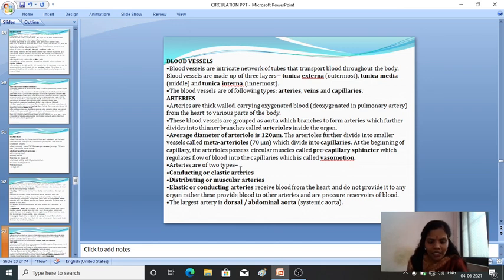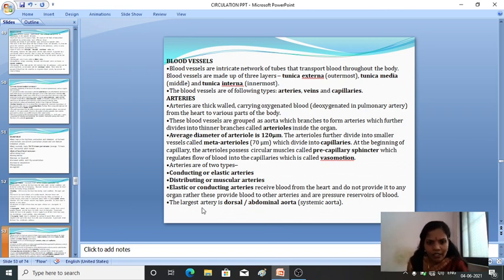The elastic or conducting arteries receive the blood from the heart and do not provide it to any organs, rather providing the blood to the other arteries under pressure.